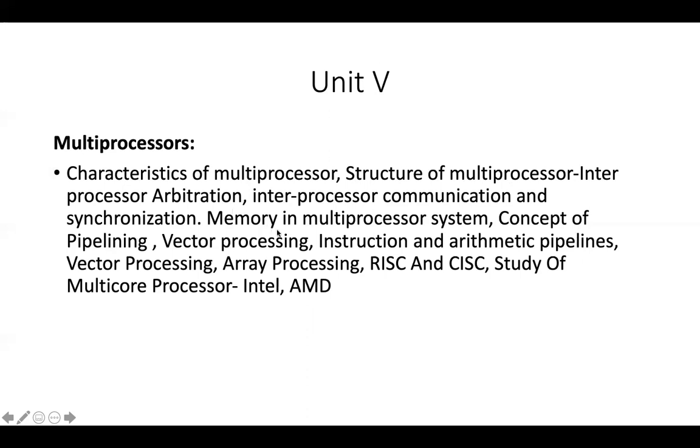And vector processing and array processing, and here reduced instruction set computer and complex instruction set computer architecture. What is the difference between these two? This is basically called RISC and CISC in short form. And a study of processors, two famous processors, Intel and AMD, which we use nowadays in our computers, that is the Intel processor or AMD processor. So these two processor structures we are going to study in multiprocessors.